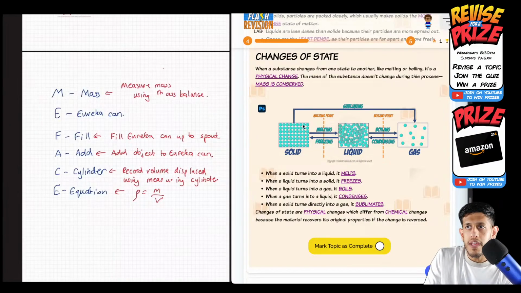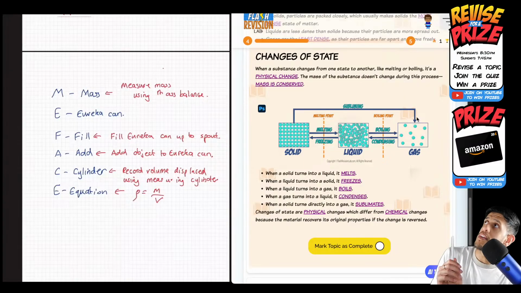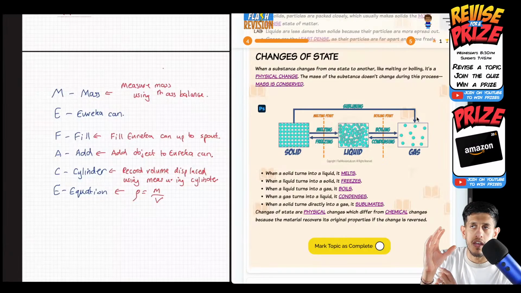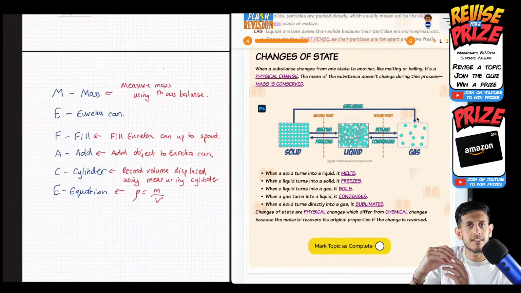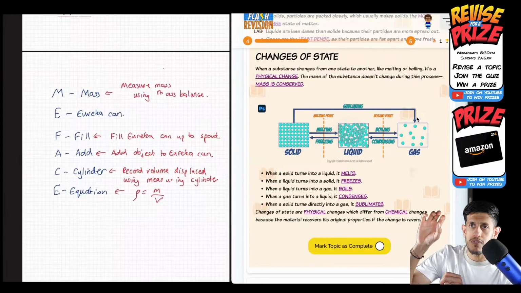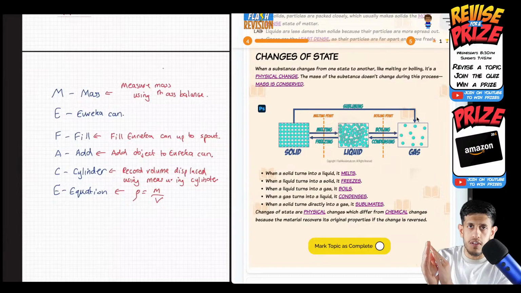And then the key one here is an unusual one, where you go straight from solid to gas. See, I've drawn this arrow on the diagram here, going straight from a solid to gas. And this is what we call sublimation or subliming, okay? An example of where you see this, probably not many of us have seen it in real life, but definitely seen it on TV, is icebergs and ice caps in the North Pole. When you look close at it, on the surface, it's like it's smoking, because the surface of the ice cap is going from solid straight to vapor. And that's subliming. Yeah, there's no water dripping in between. Some of it is going straight from solid to vapor.